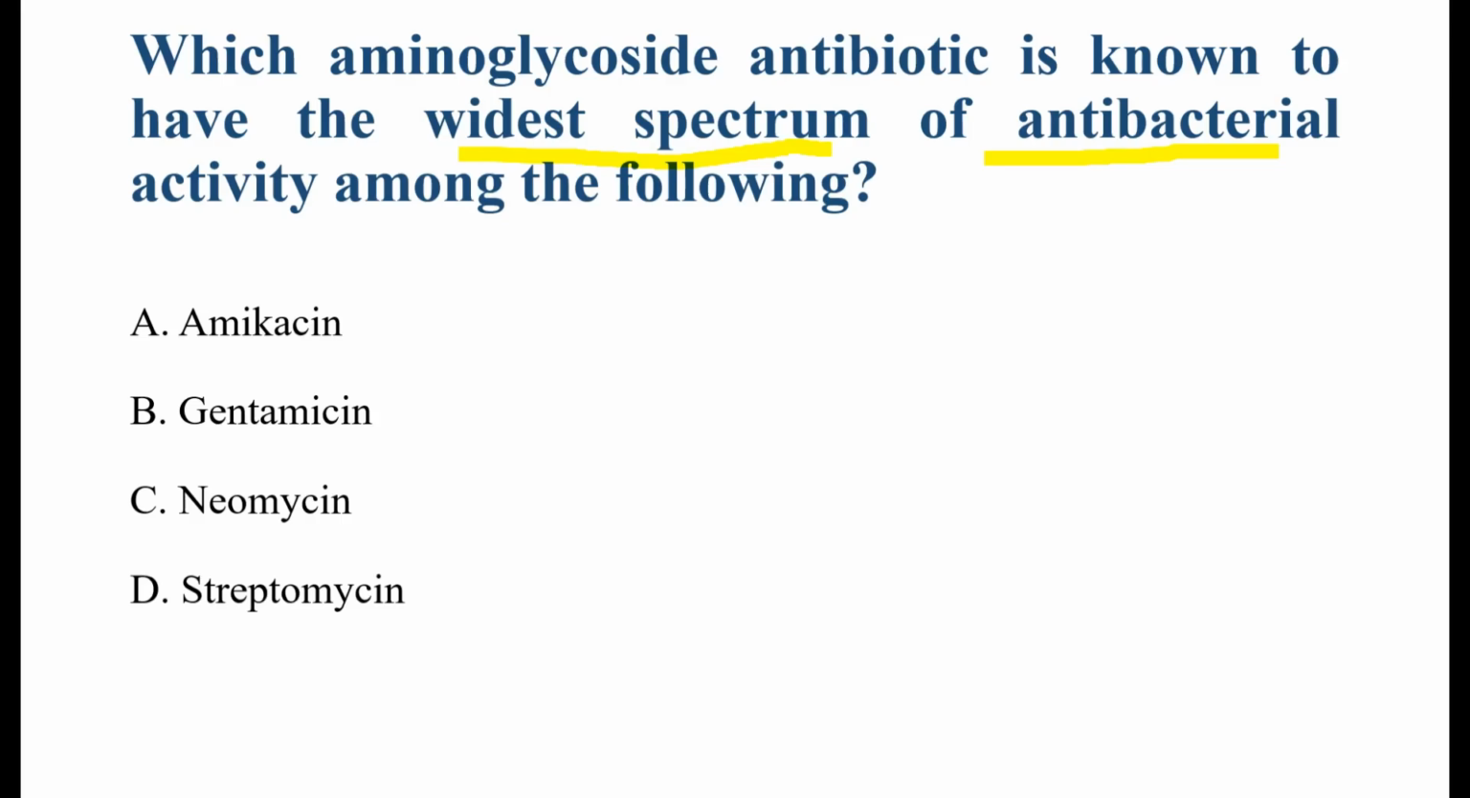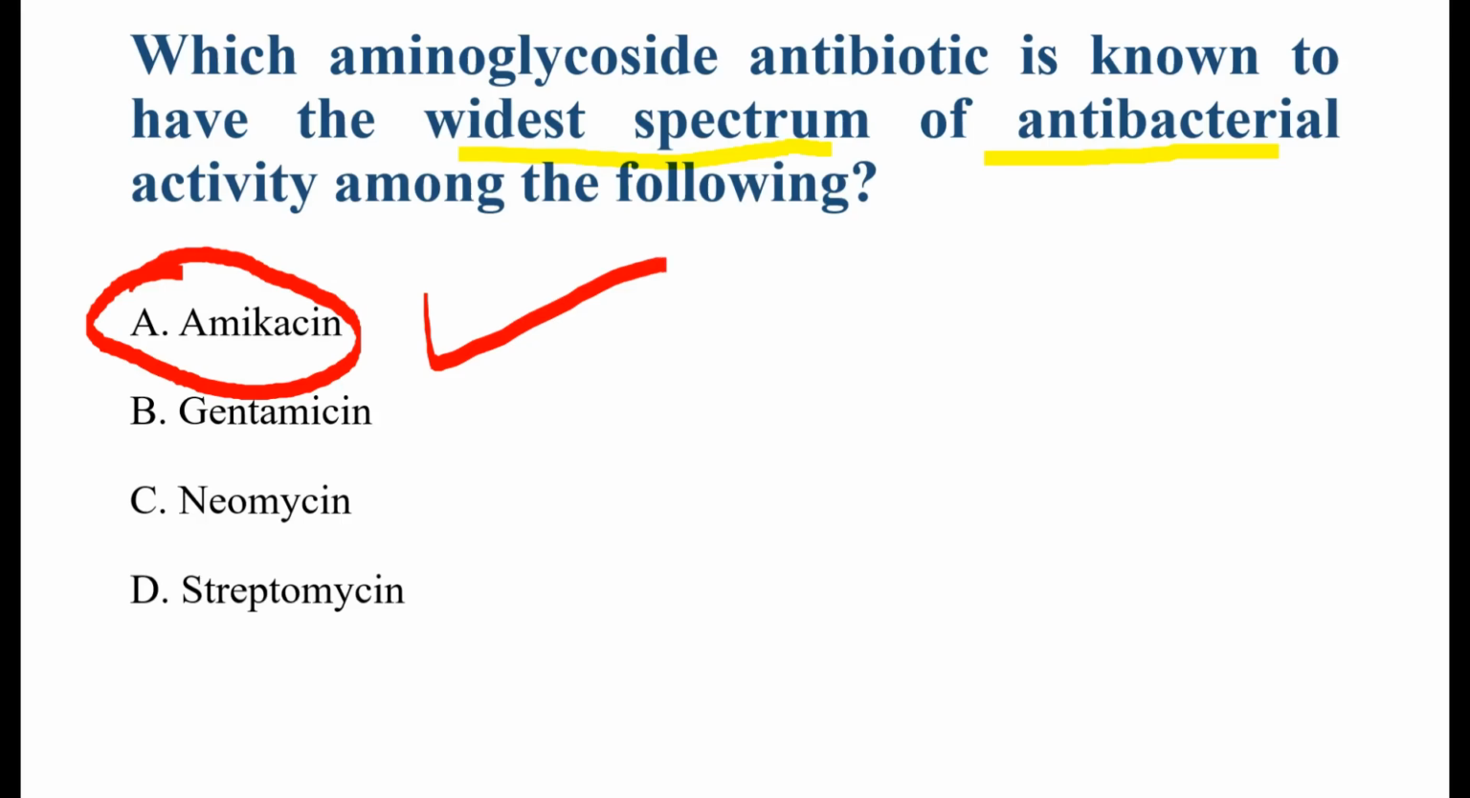First, understand what aminoglycosides are. Aminoglycosides are antibiotics which are mainly used to treat serious gram-negative bacterial infections. They work by inhibiting bacterial protein synthesis. Common aminoglycosides are amikacin, gentamicin, neomycin, streptomycin. So here the correct answer is option A, that is amikacin.